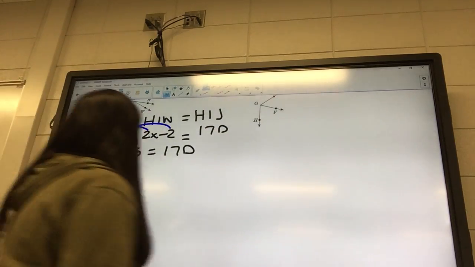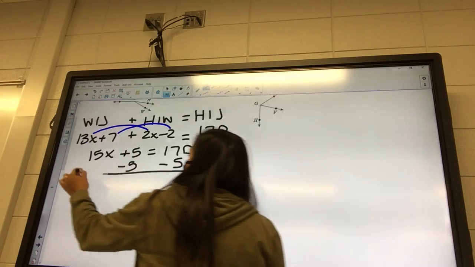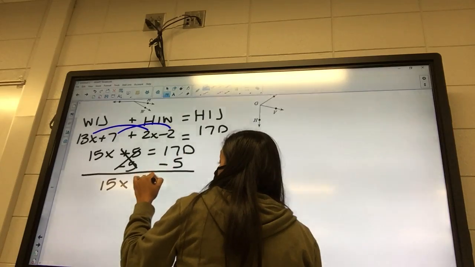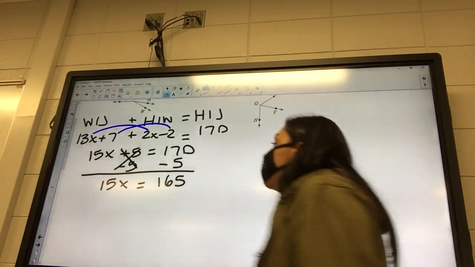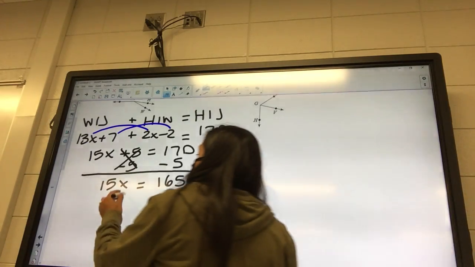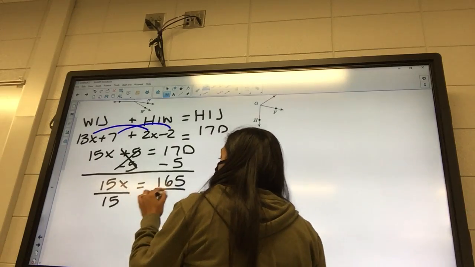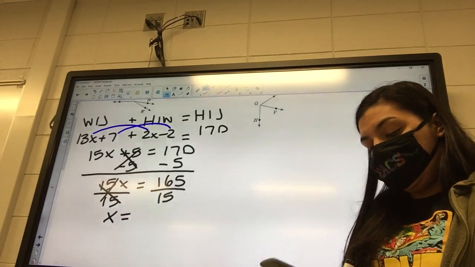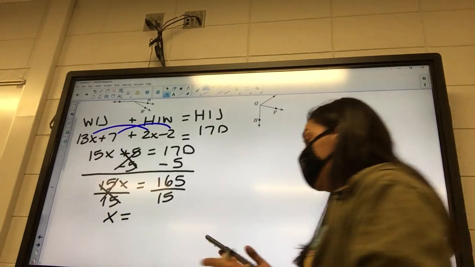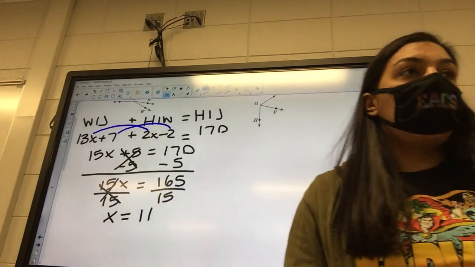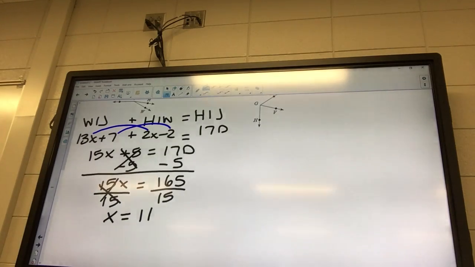Okay, so I'm going to subtract 5 from both sides. 15x equals 165. Okay, and then my last step is to divide. So 165 divided by 15 is going to be 11. Okay, now that we found our x, we're ready to plug it back in. And in this case, we're finding WJI.